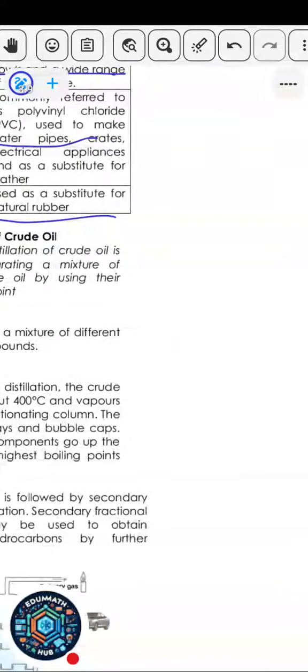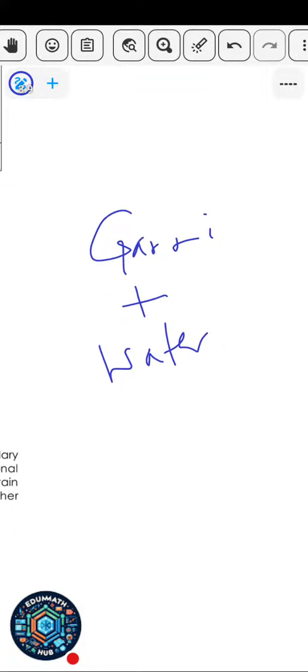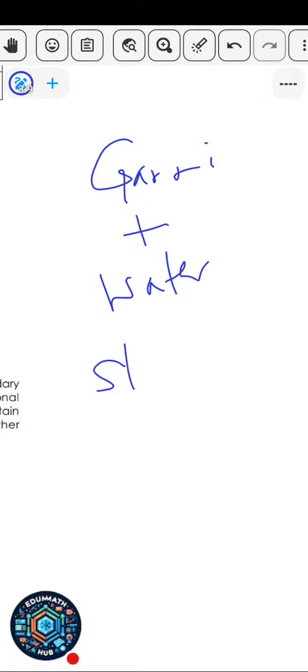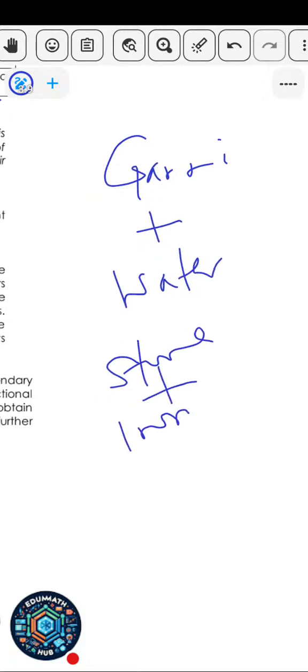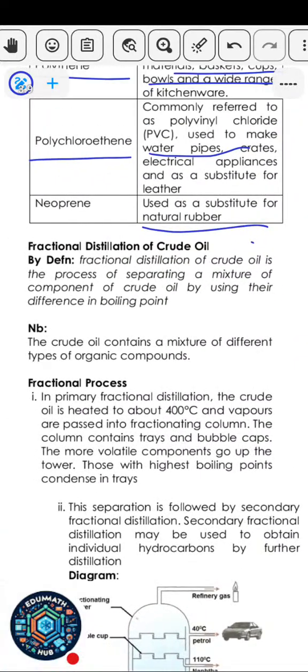Just like when you put gari plus water, it's like a mixture. Or when you put sand and iron filings, that's a mixture. Same thing here. You have crude oil. Crude oil is a mixture of different organic compounds.